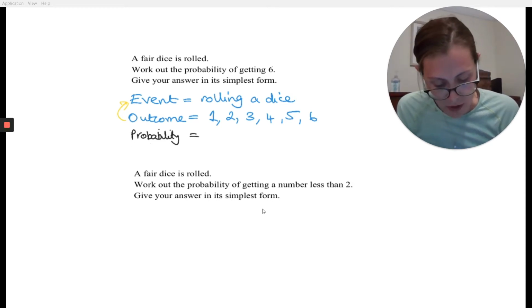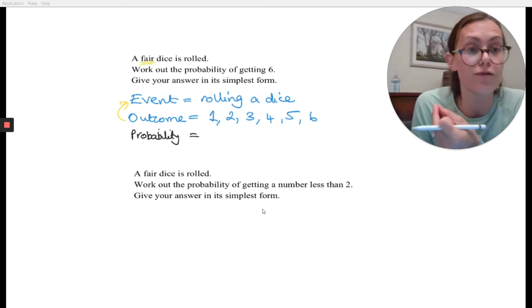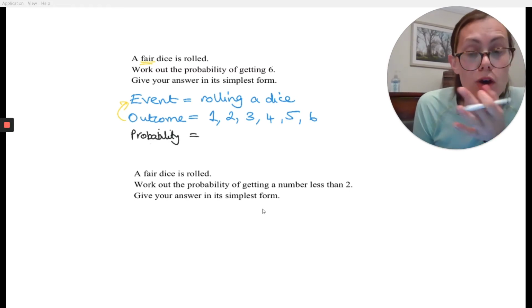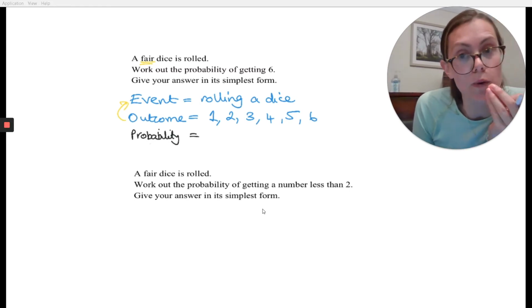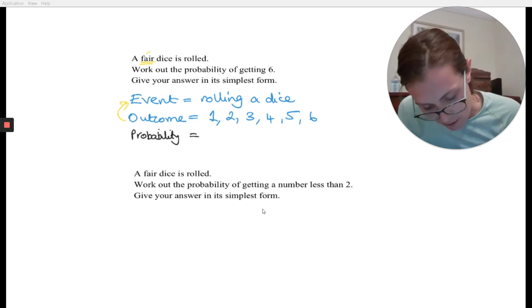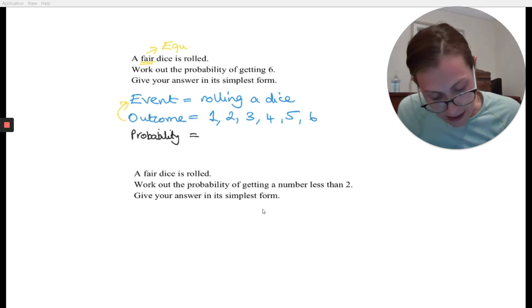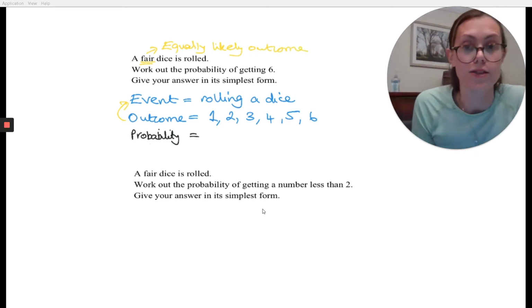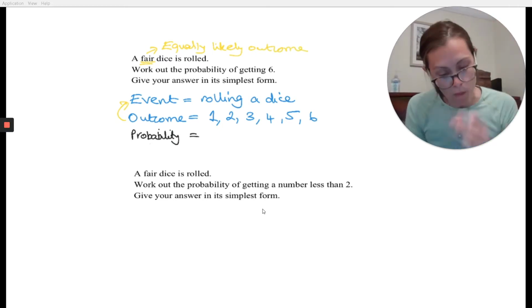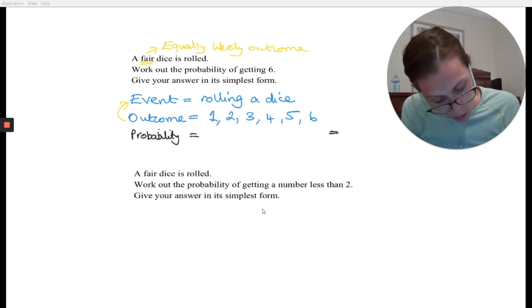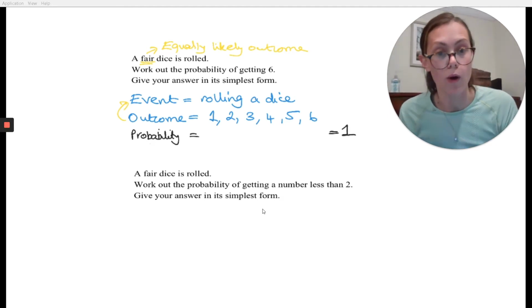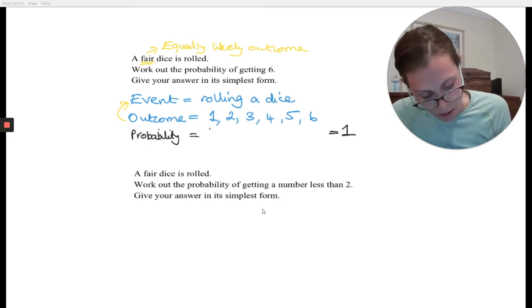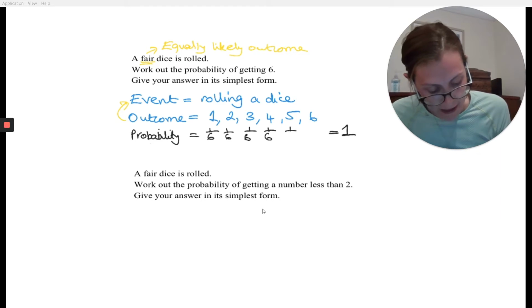Now in this question, they've told us I've got a fair dice, and that word fair is really important. It means that all those outcomes are equally likely. So when you see the word fair, it's telling you you've got equally likely outcomes. There is no one outcome that is more likely than the other. All the probabilities of those outcomes must equal 1, so I've got to share that 1 equally between 6 possible outcomes. So each of these probabilities would be a 6th.